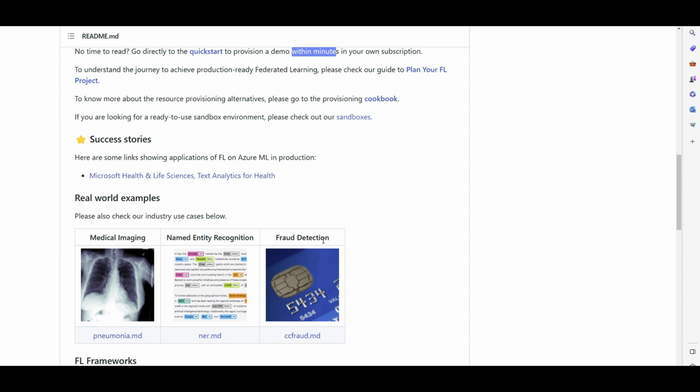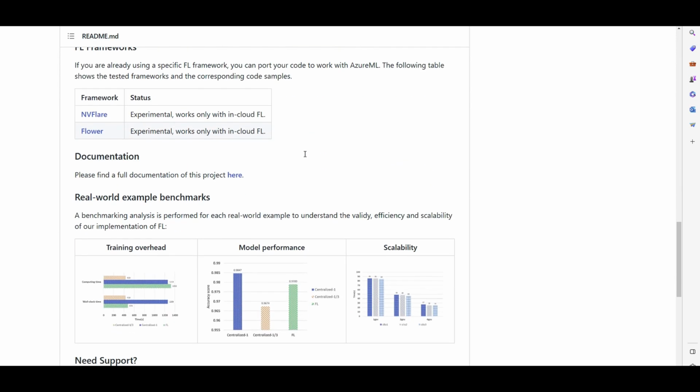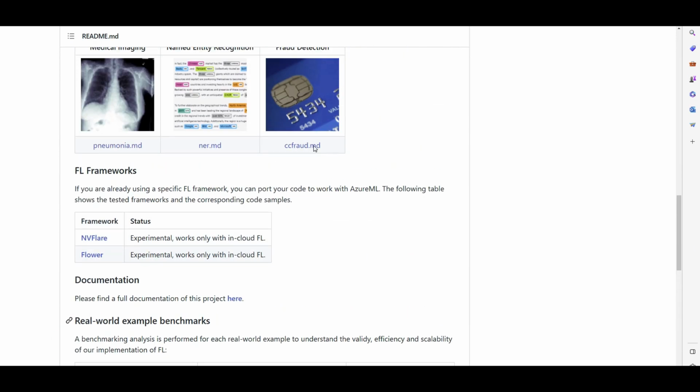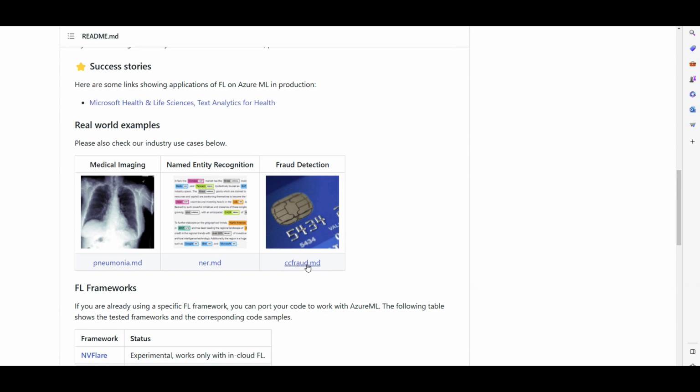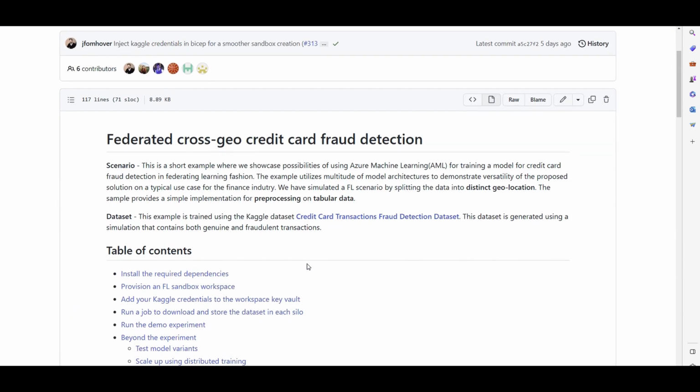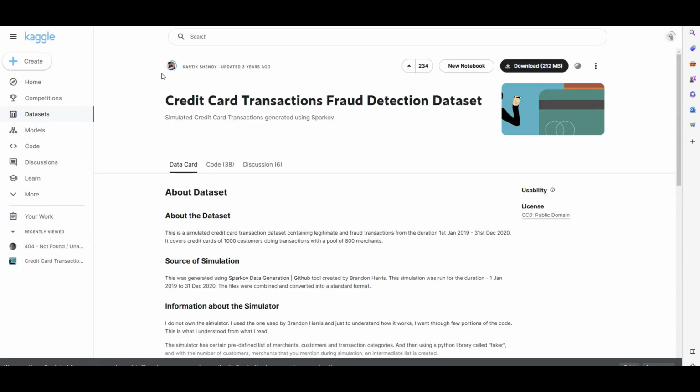And the one that I actually tried, and I'm going to provide you a walkthrough of how I implemented it, is fraud detection. So we will come to that, and okay, let me open up that fraud detection and see what this is about. So in this scenario, this use case is actually using a Kaggle dataset called credit card transaction fraud detection dataset. So let me open that up and show you quickly.